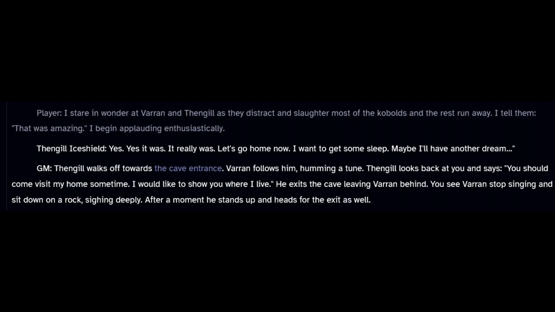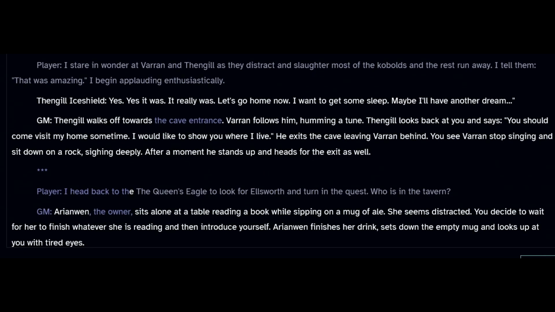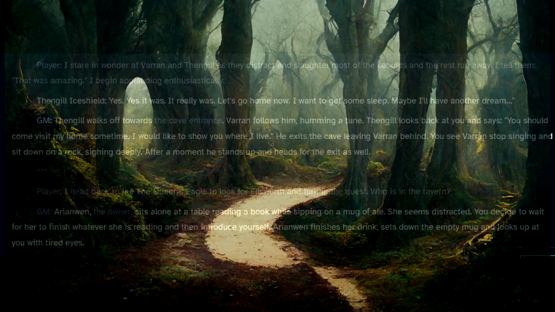And that was the end of that scene. The 3 asterisks denote to the AI that the scene is completed and that we are now moving on to another part of our adventure, which goes on and on as the road goes on and on.